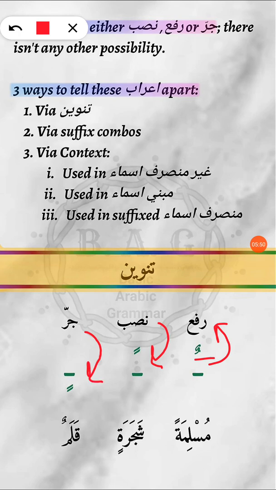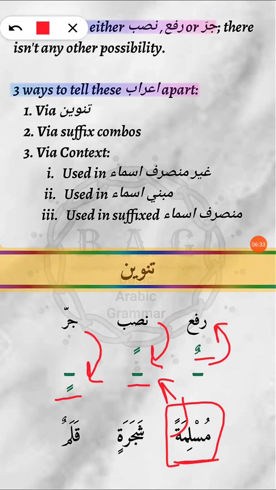So if you hear the ending un sound, that is a marfu ism. If you hear an ending an sound, that is a mansub ism, or an ism in nasab form. And if you hear the ending in sound, that is your ism in jar form, or simply a majrur ism. Now the word muslimatan ends in an sound, so it is automatically your nasab form. So you have just determined the i'rab of the word muslimatan. Now why is it in nasab form and why not in jar or any other form? That is something that we are going to learn in various lessons. And that is what the Arabic lesson is all about.